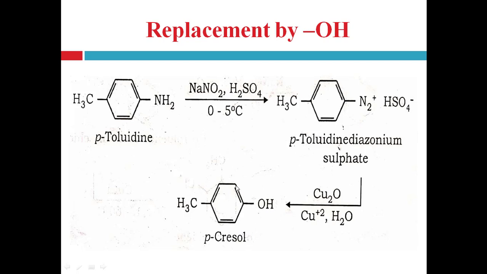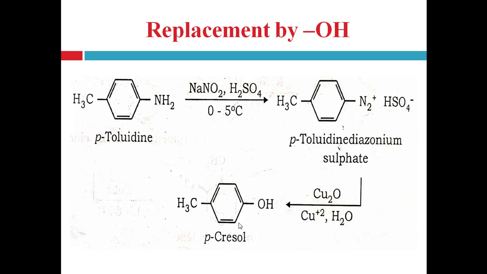So it forms the corresponding phenol. So a primary aromatic amine can be converted into the corresponding phenol by using diazotization followed by reaction with cuprous oxide in aqueous condition, right? So here paratoluidine is converted into paracresol.